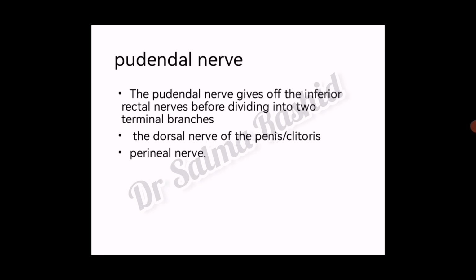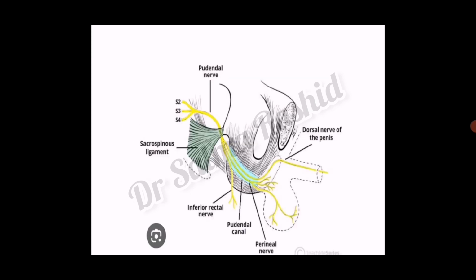Now the pudendal nerve, I have discussed this in detail in my previous video. The pudendal nerve gives off the inferior rectal nerves before dividing into two terminal branches. What are the terminal branches? The dorsal nerve of the penis or clitoris, and the perineal nerve.